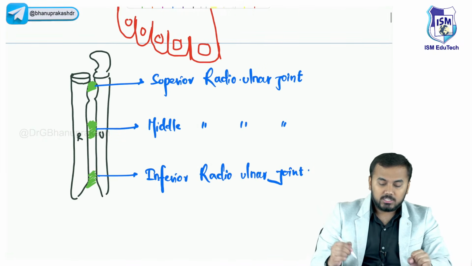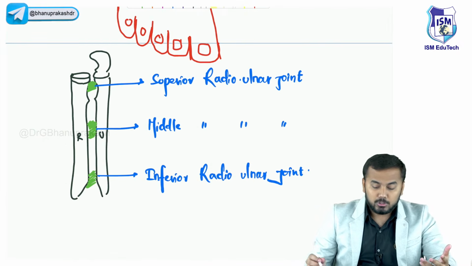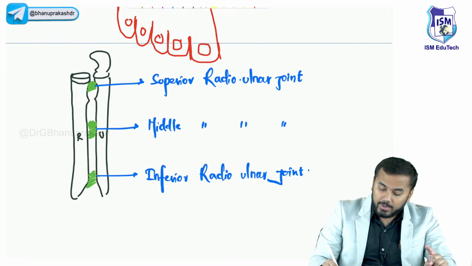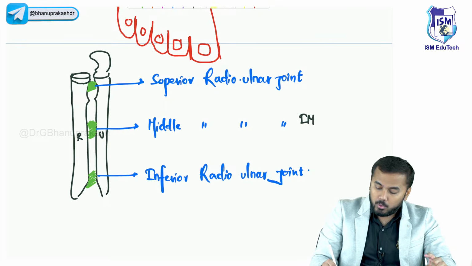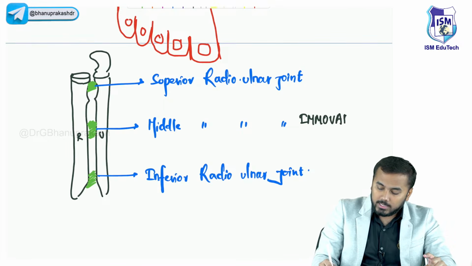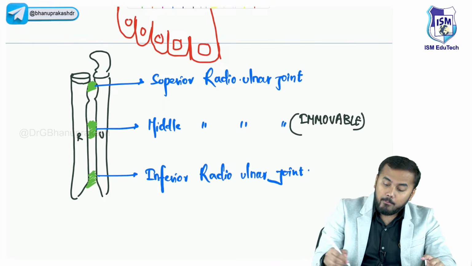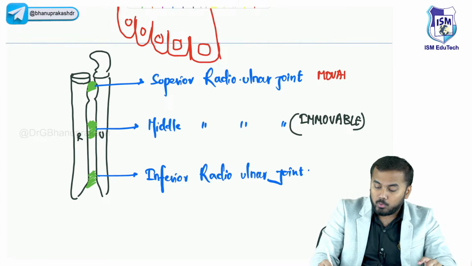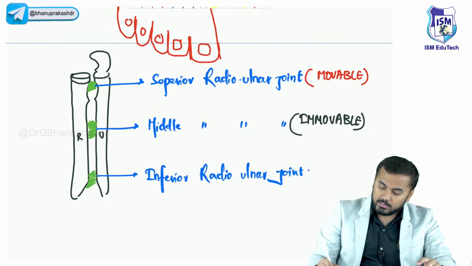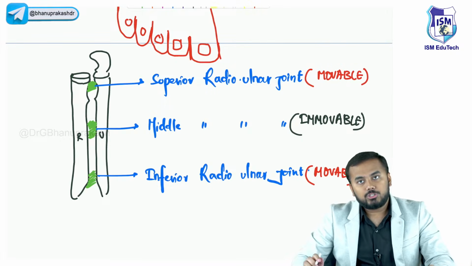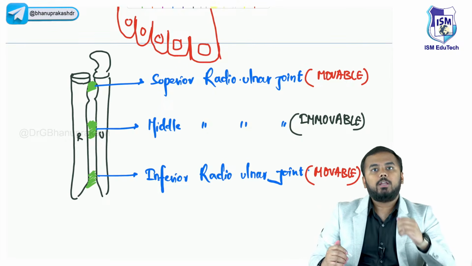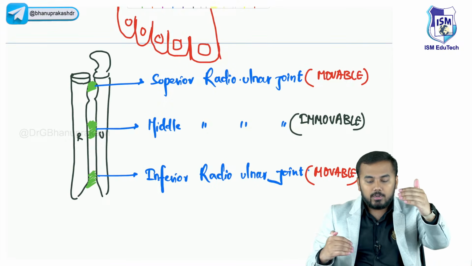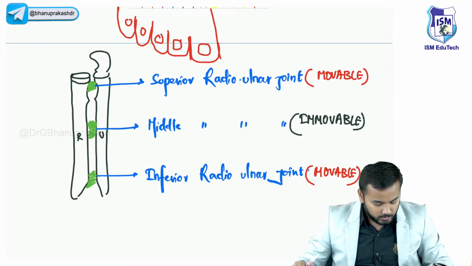Now, out of these three joints, only the middle radio-ulnar joint is immovable. The upper one and the lower one are both movable joints. All of you understood? So this is an immovable joint, and the upper one and the lower one together you call movable joints.